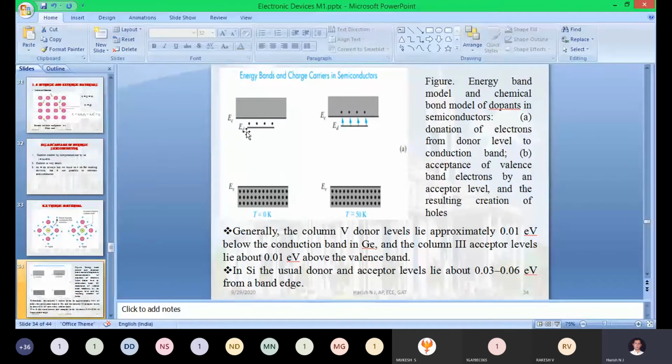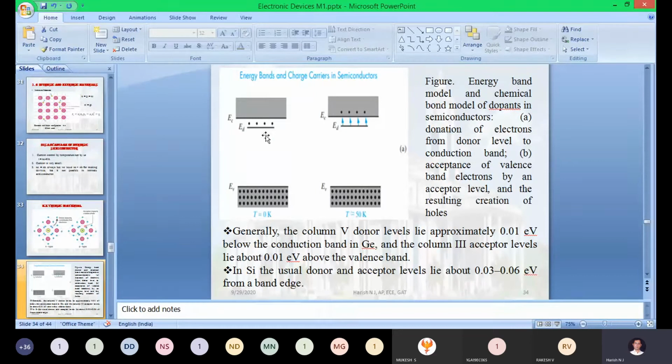Donor means what? Pentavalent impurity we also call a donor atom, right? Because if you keep on adding a pentavalent impurity, it will release 1 electron each. Hence we call it a donor element. So we are using the notation ED here, the energy of the donor element, where all the electrons will be accumulated. Now just check it out.